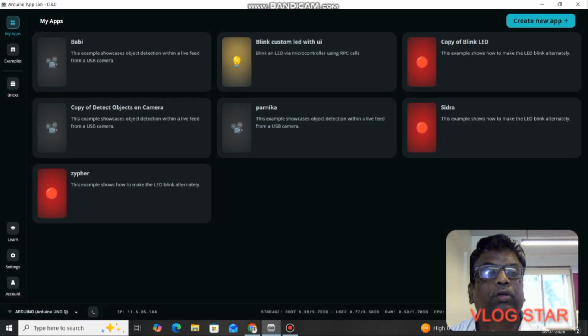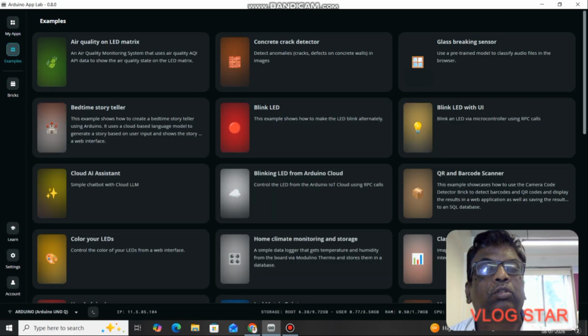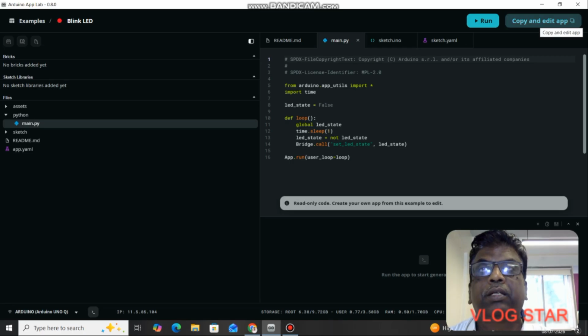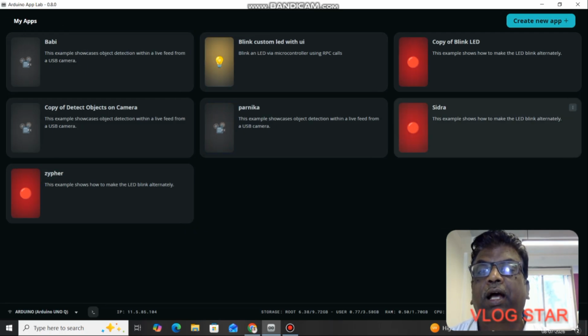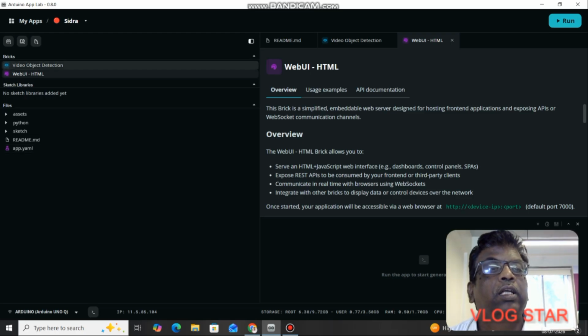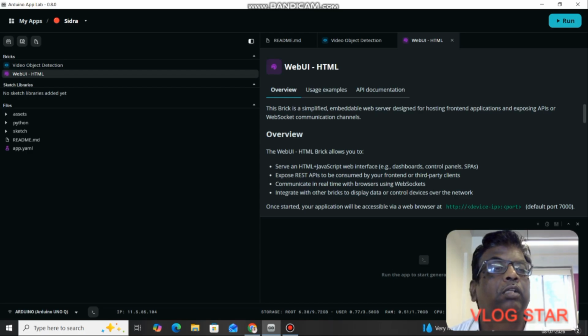So friends, I would like to summarize what I have done until this point. I have gone to the examples and taken the Blink LED example. I made a copy, edited the app and gave it my own name, so you can see I have created one app known as Sidra. For that I have added the bricks of video object detection and web UI, and the HTML brick also.